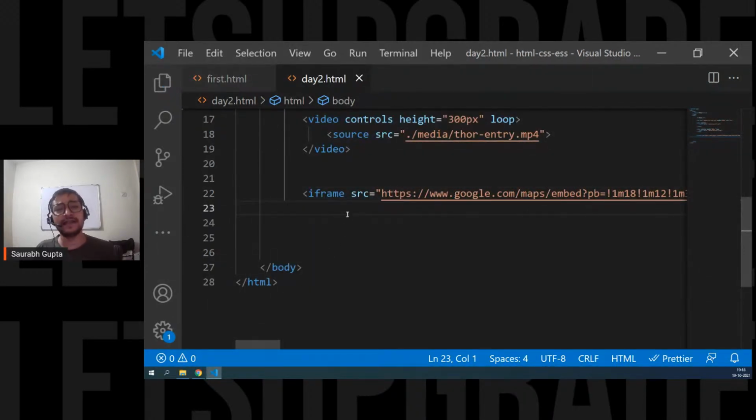But this is the best practice. Yes, this is the best practice. That's why they are giving it, right? That's why we copied it from Google's site and they are giving us slash iframe. That means right now it is the standard. It's not gone yet. So we have to use it. Simple. Okay.